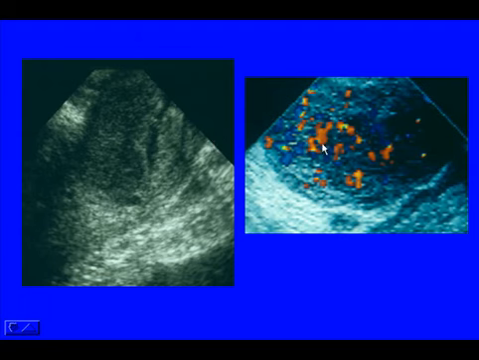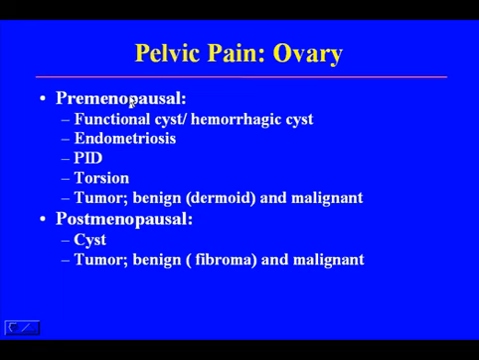And here again we see that the mass had a lot of vascularity. On this longitudinal view we see nicely the cervical canal, but it almost can be seen that there is invasion into the mucosa, and this was a large cervical cancer.